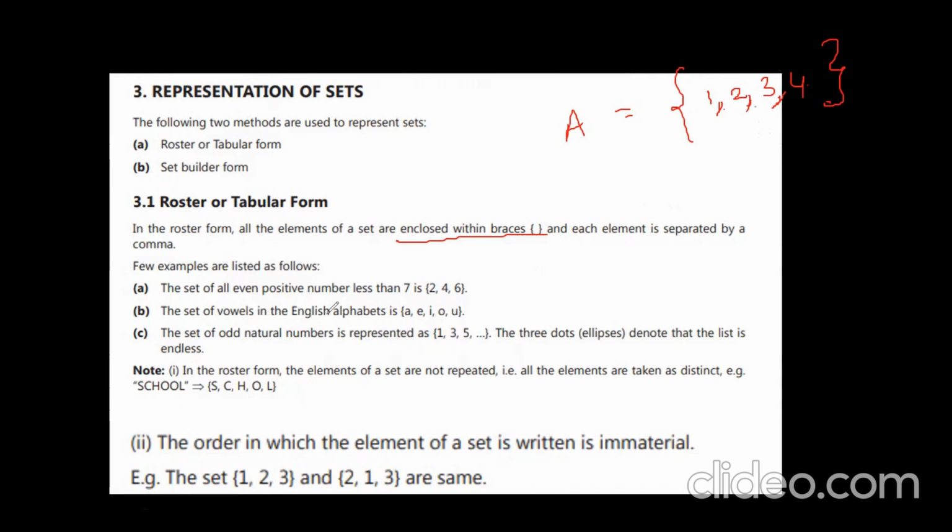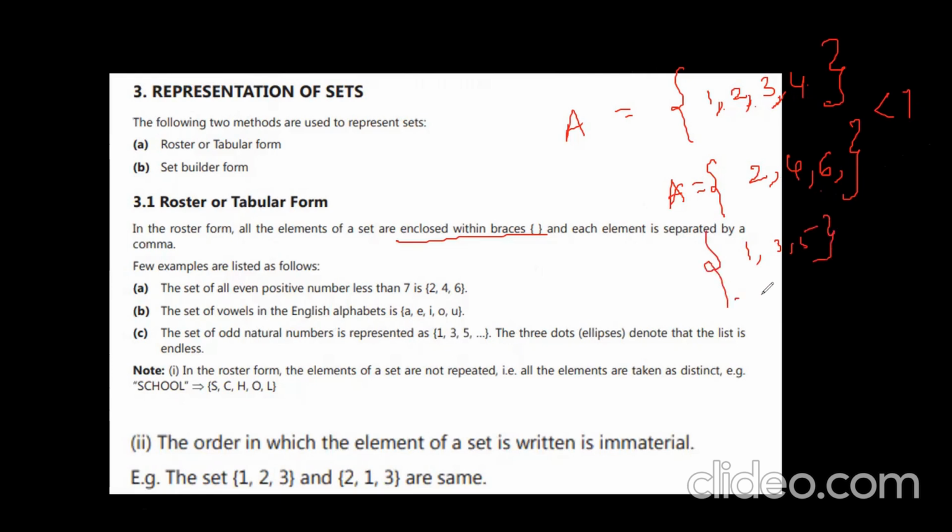A few examples: the set of even positive numbers less than 7. Even positive numbers means 2, 4, 6. Only up to 6, 8 is not coming because they said less than 7. The set of odd natural numbers is represented by {1, 3, 5, ...}, right?